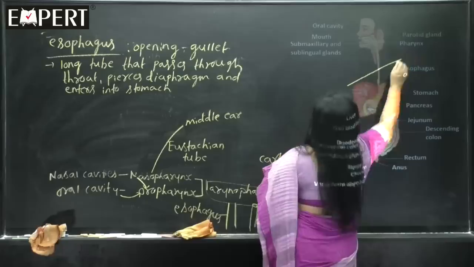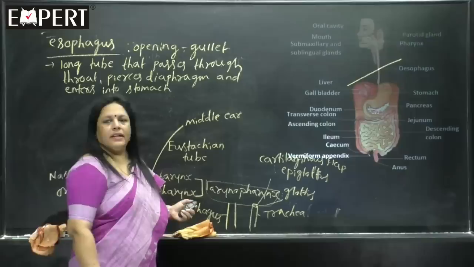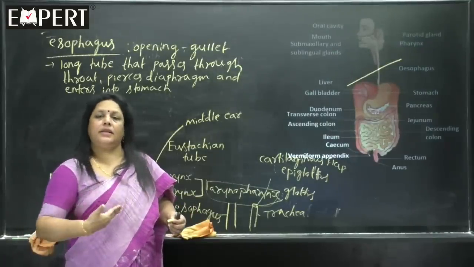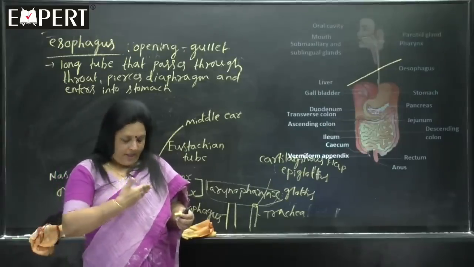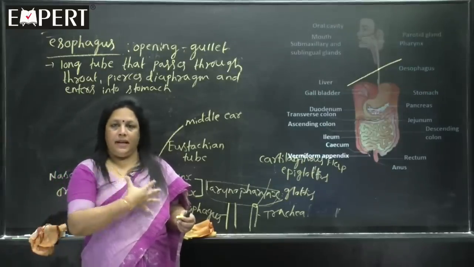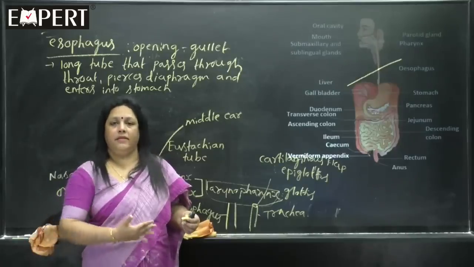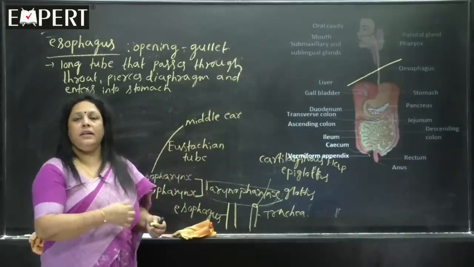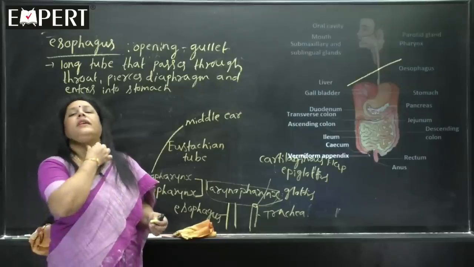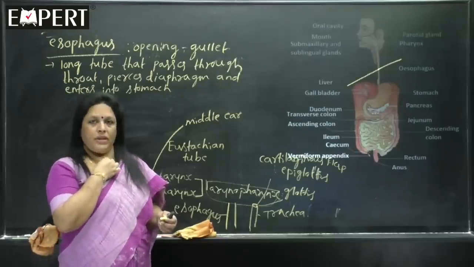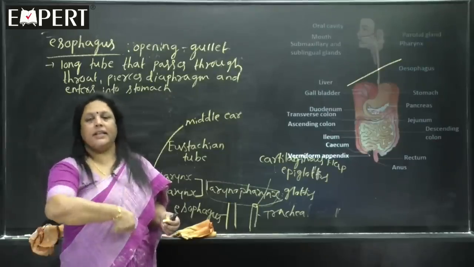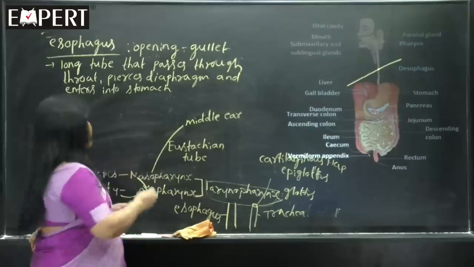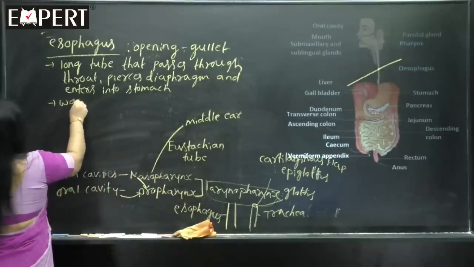See, obliquely there is one structure present which is called the diaphragm. In our body, in an oblique manner, one muscular structure is present which is called the diaphragm. Diaphragm separates the upper thoracic cavity from the lower abdominal cavity. So, diaphragm position is what? Oblique in position. It separates the upper thoracic cavity from the lower abdominal cavity. So, esophagus passes through the throat, pierces the diaphragm and enters into stomach, or it changes into a bag-like stomach. And the walls are highly muscular.